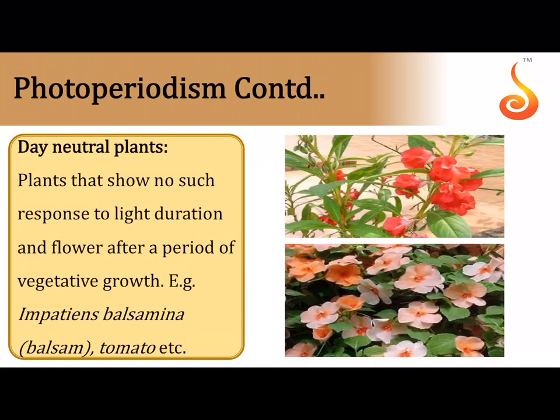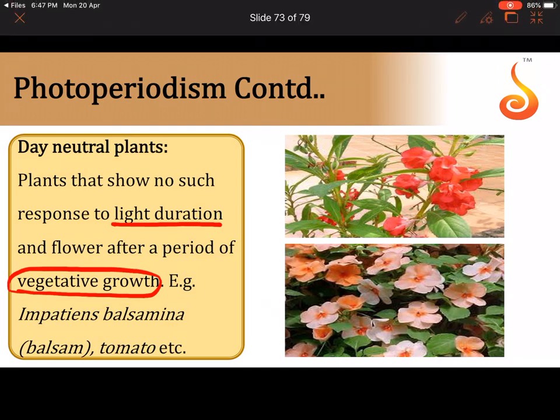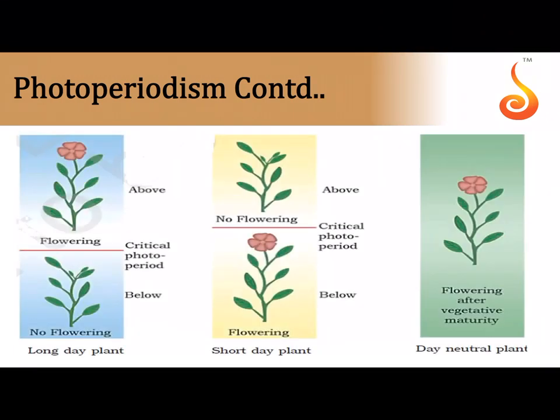Day neutral plants don't care much about it. They show no variation in response to light duration, and they flower after a specific period of vegetative growth. After attaining a certain stage of growth and maturity, they are ready to flower. They don't really care about the duration of light or darkness. For example, you have the balsam plant, Impatiens balsamina, and the tomato plant.